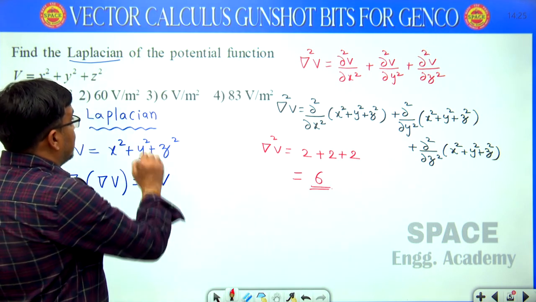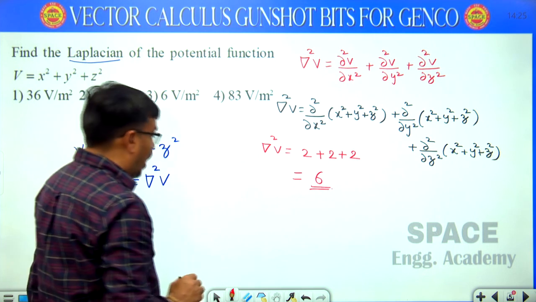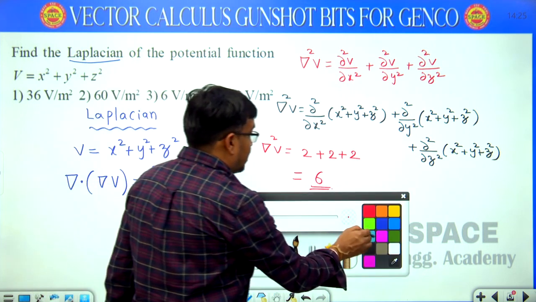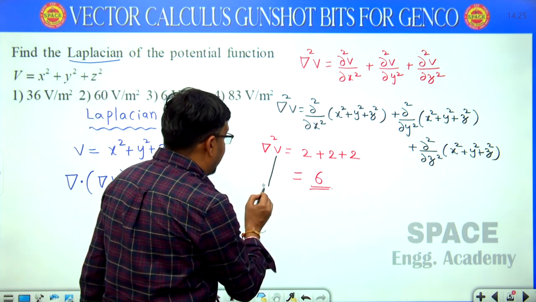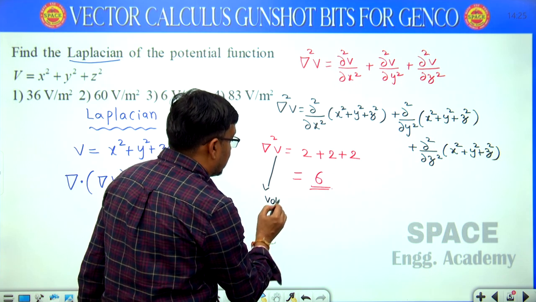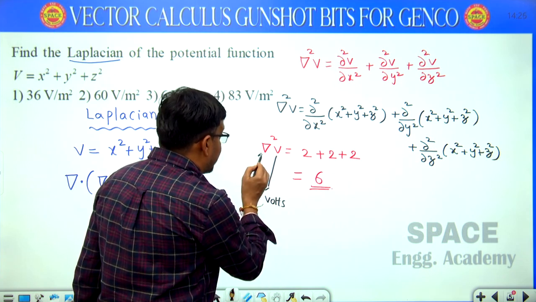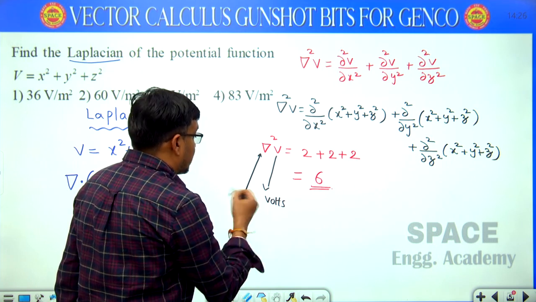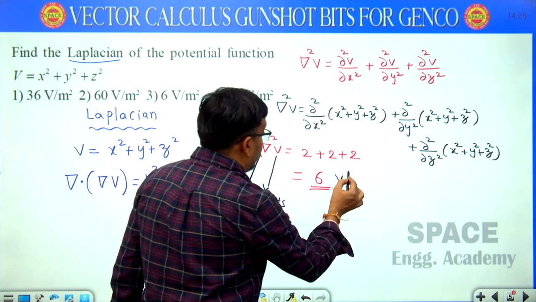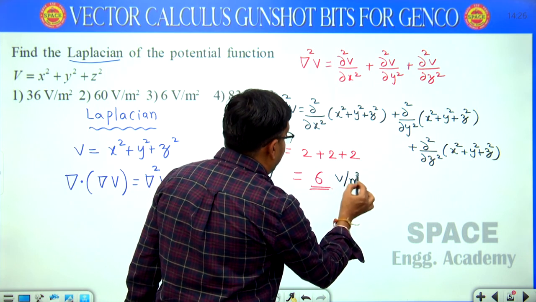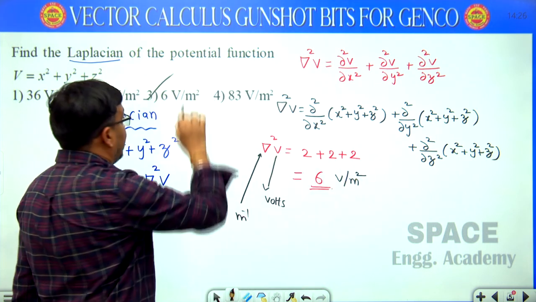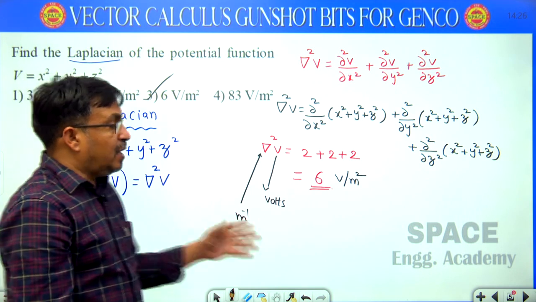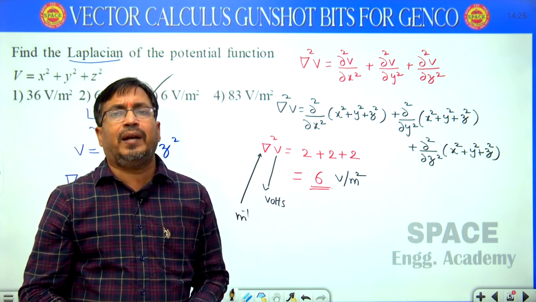So here 6 volts per meter square. How? Voltage units are volts. We know that del is a space operator, its units are per meter. So del square becomes volts per meter square. Hence option 3 is the correct answer, 6 volts per meter square.